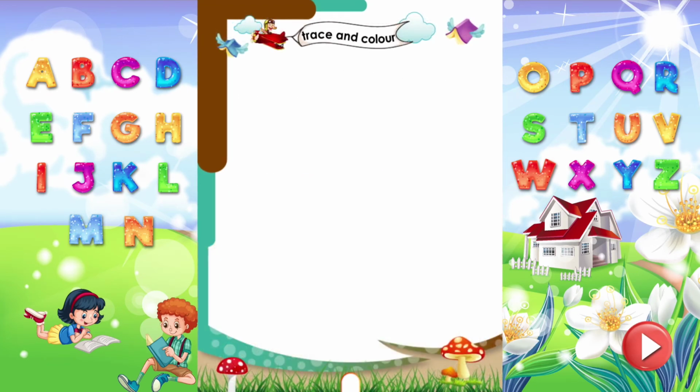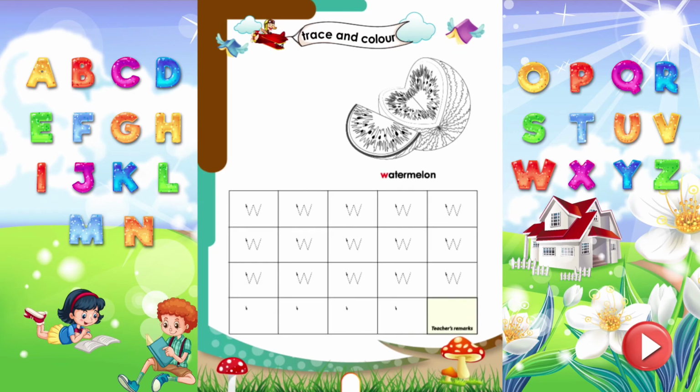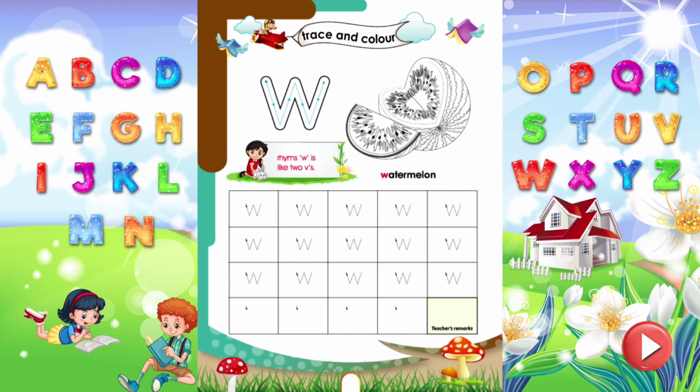Trace and color. Let's trace the letter W, which sounds V. Rhyme W. W is like two V's. Trace all the letters properly. Wow! Time to color the watermelon.